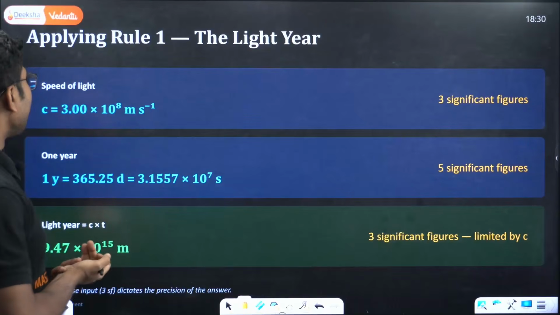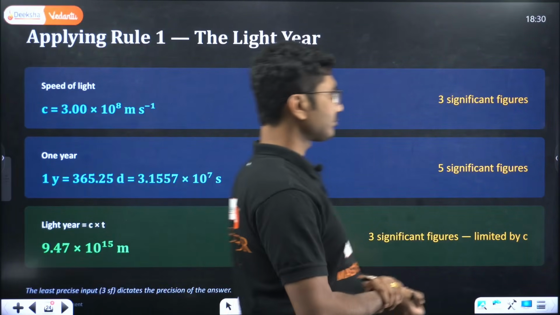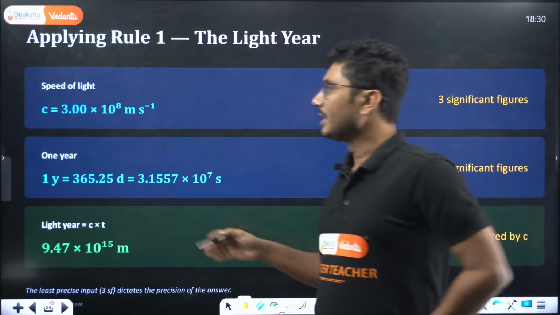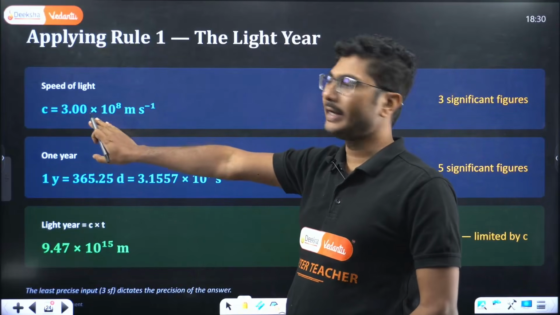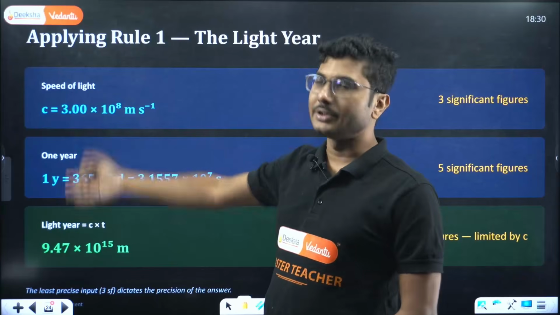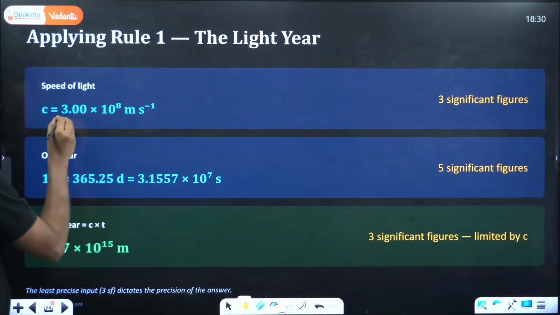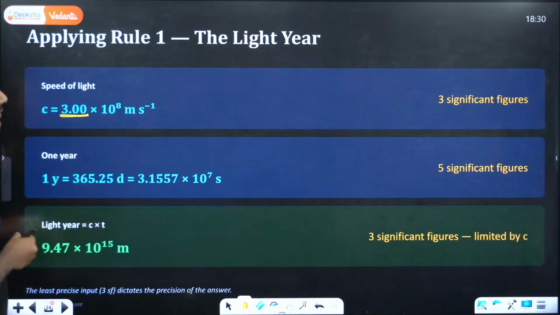Now applying rule number 1, light year. Let's see the formula for light year. The speed of light is 3.00 into 10 to the power of 8 meter per second. So 3.00 means we have 3 significant figures.